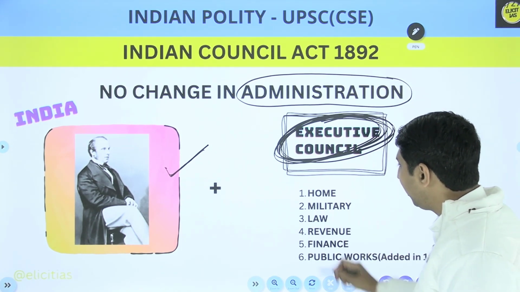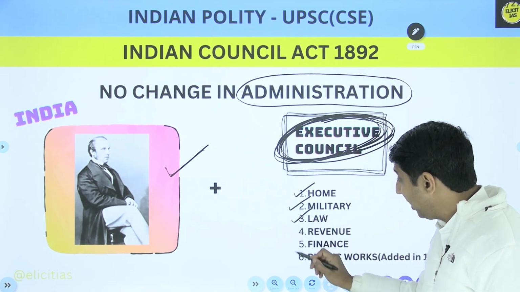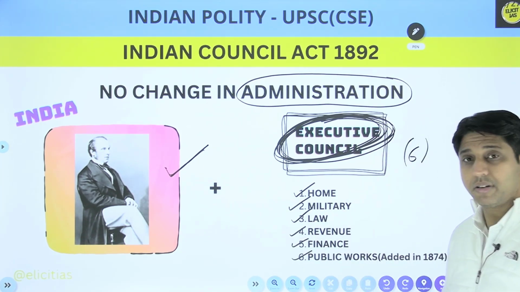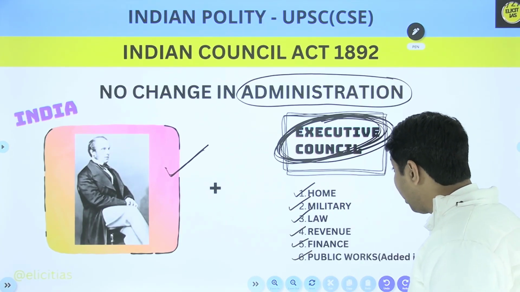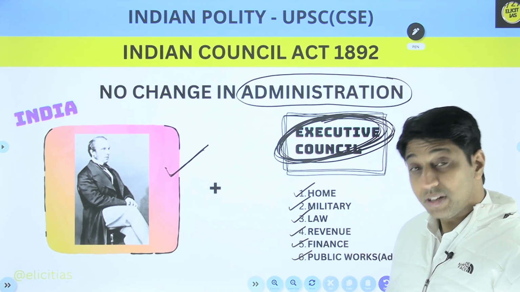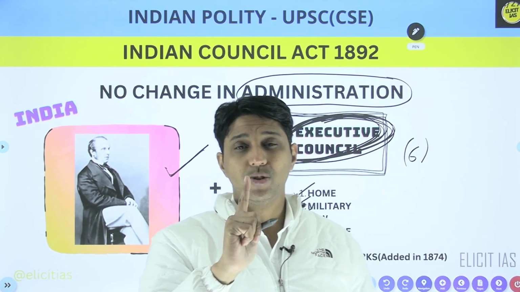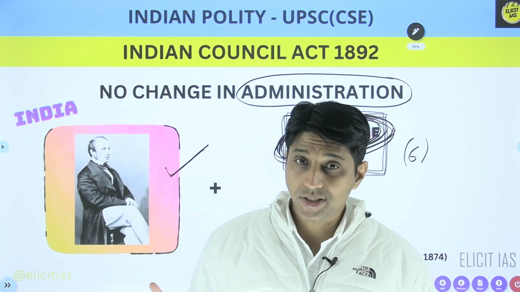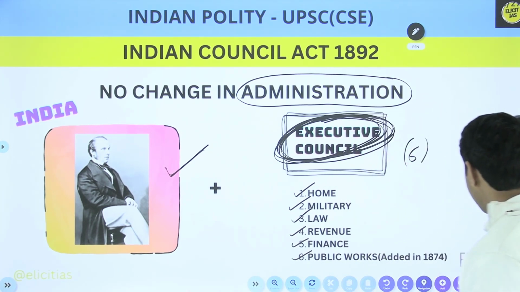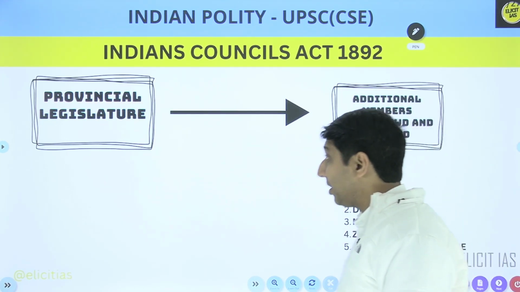One is dealing with home affairs, another with military affairs, law, revenue, finance and public works. Suppose Indians want to ask a question about home affairs, can they ask? Yes. A minimum 6-day notice has to be given to that particular member, and they can ask what you are doing. So this is allowed.